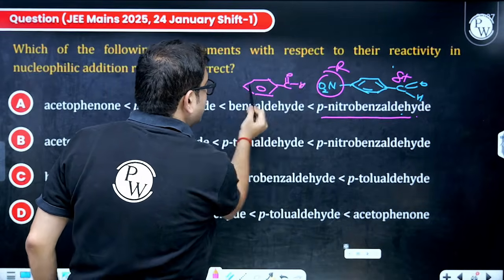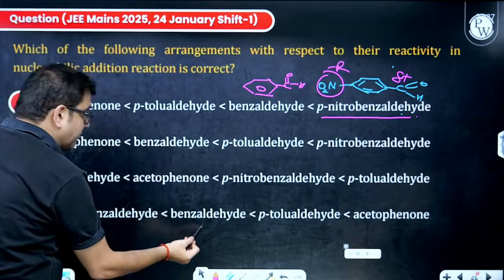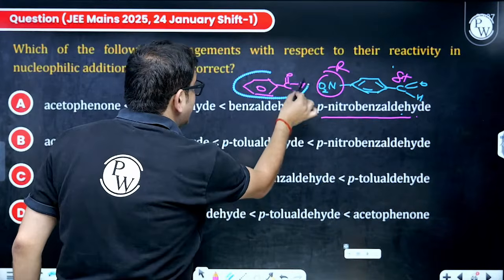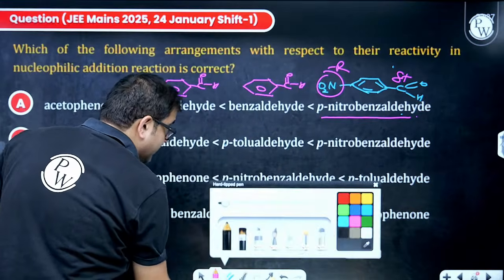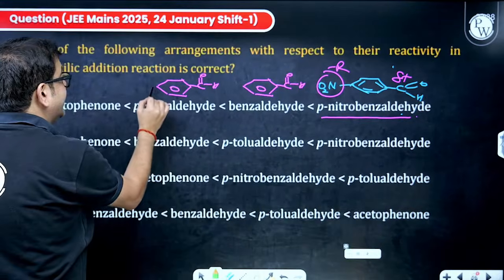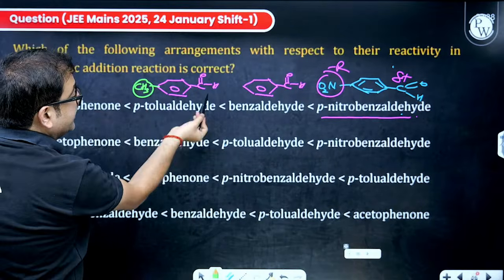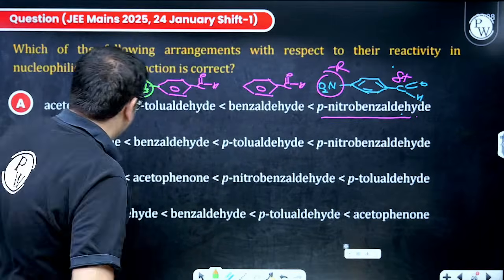No extra minus R, nothing. What about this one, sir? This is even worse. Why? Because this aldehyde is now substituted with an electron donating CH3 methyl group. So this will give electrons, so positivity will further be reduced. That's why it is less reactive.